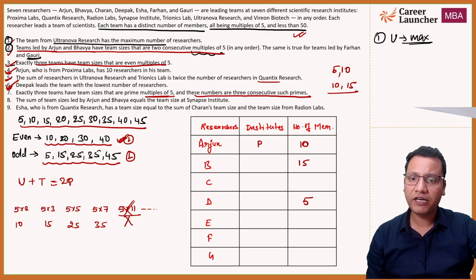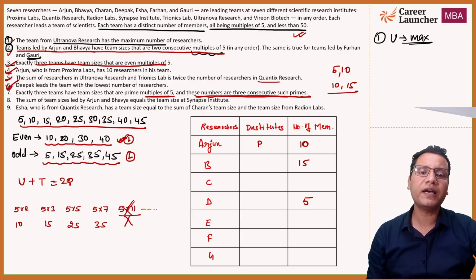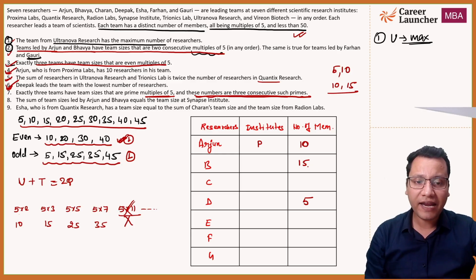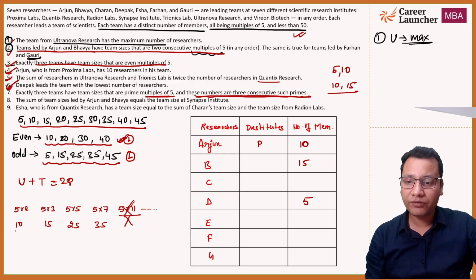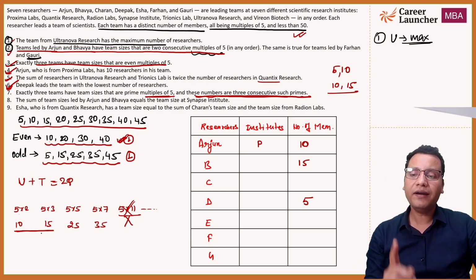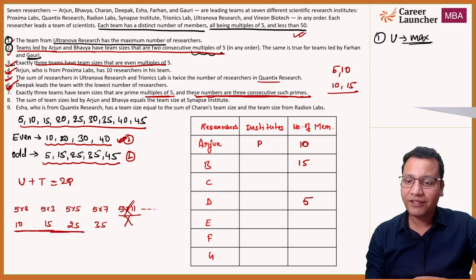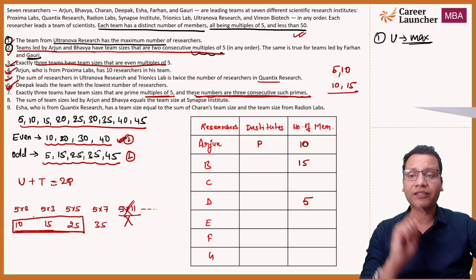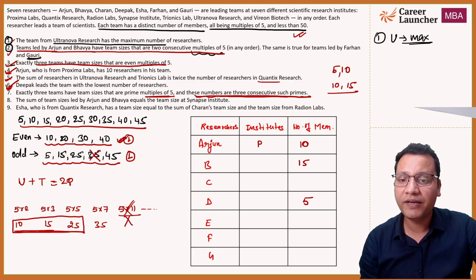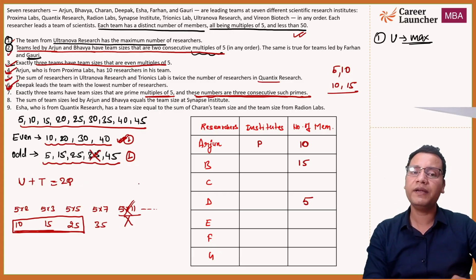have the team size which are prime multiples of 5 and these 3 have to be consecutive prime numbers. Now you need to be careful since we have 10 and 15 in the table already, right? So these two numbers have to be in our table, and all 3 prime multiples of 5 have to be consecutive. तो ये तीनों consecutive हैं, मतलब हमारे टेबल में 10, 15 and 25 आएगा, 35 नहीं आएगा. That means, जो हमारे पास 5 possibilities थे odd multiples वाले, उसमें से 35 eliminate हो जाएगा and rest all 4 will be in our table.